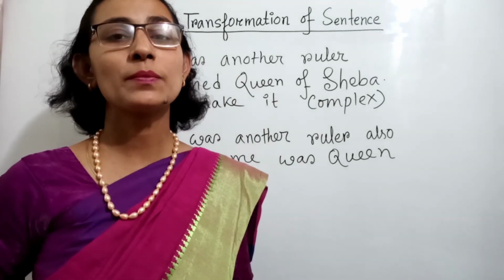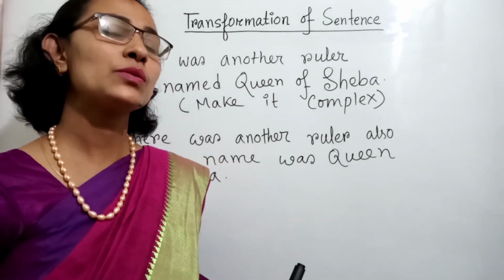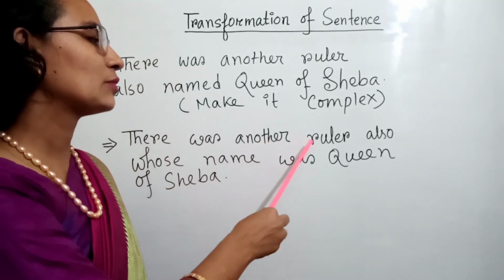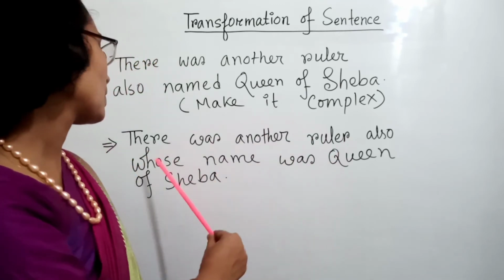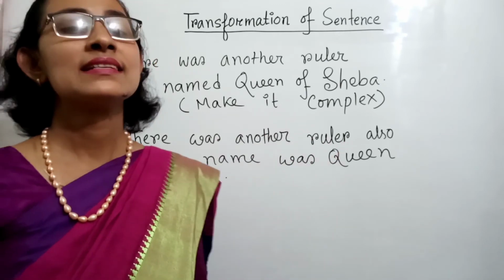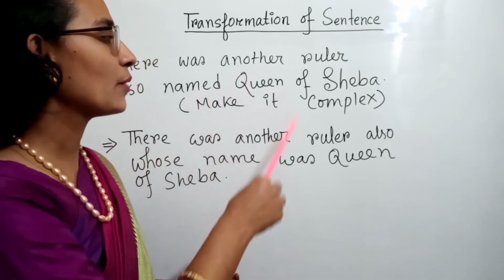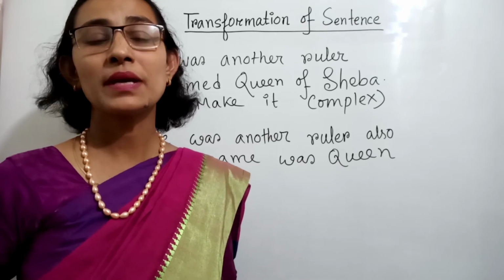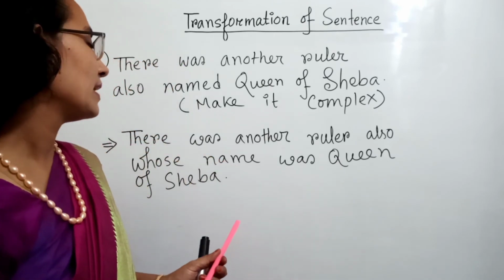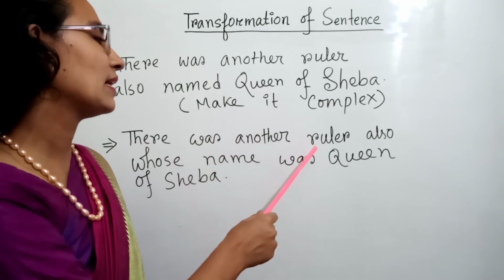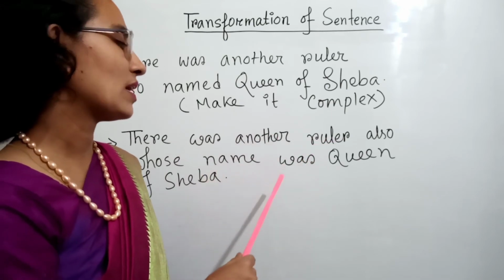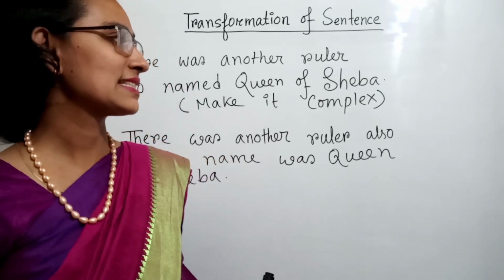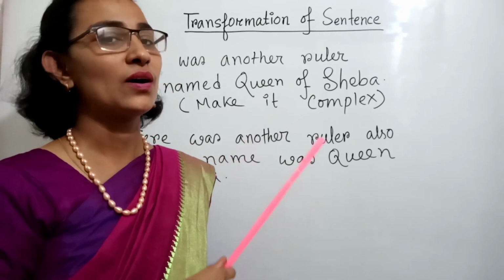So if we want to make it a complex sentence, we need to make one principal clause and one subordinate clause. Here, there was another ruler, it's a principal clause, and also whose name was Queen of Sheba, it's a subordinate clause. So by this way we can change a sentence from simple to complex. If we want to make it compound, in that time we need to write, there was another ruler and also her name was Queen of Sheba. So by this way we can change a sentence from simple to complex or compound.